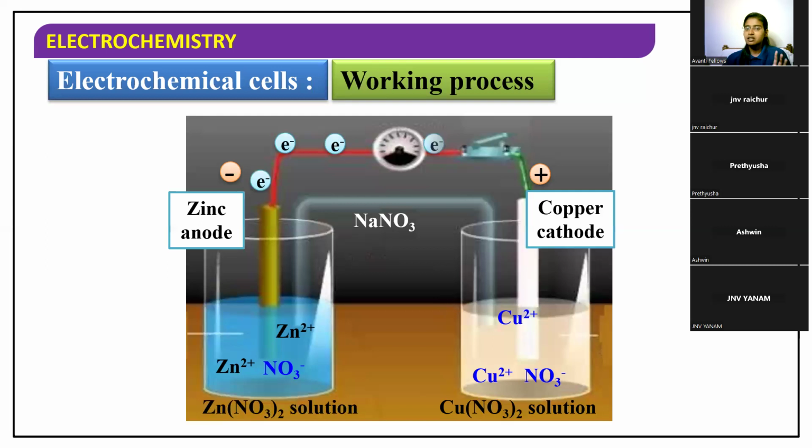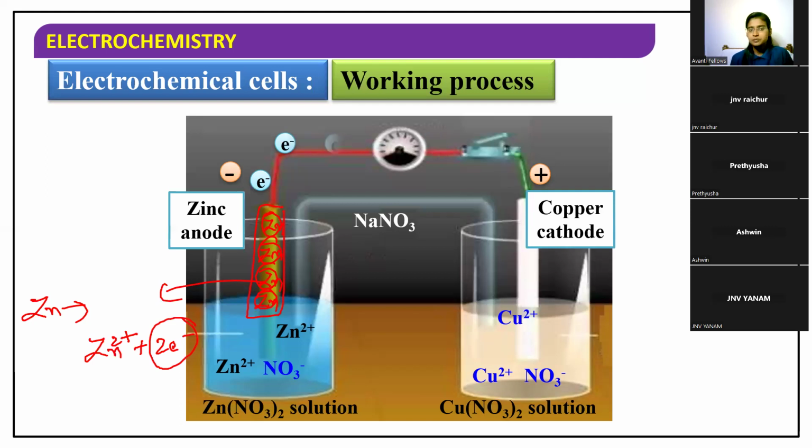From where do these electrons come? They come from the zinc. This is the zinc rod which has zinc atoms. Those zinc atoms will lose 2 electrons into the solution and be converted to Zn 2+. Those 2 electrons released are carried from the anode to the cathode.